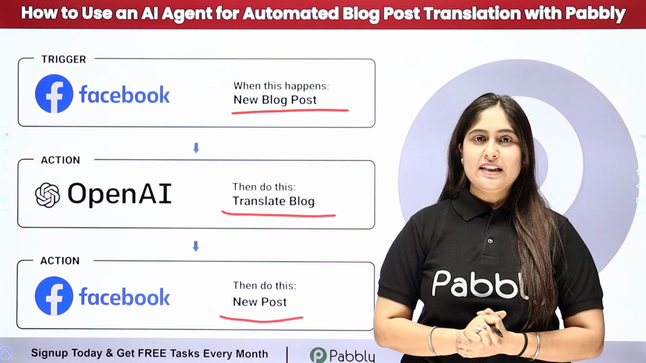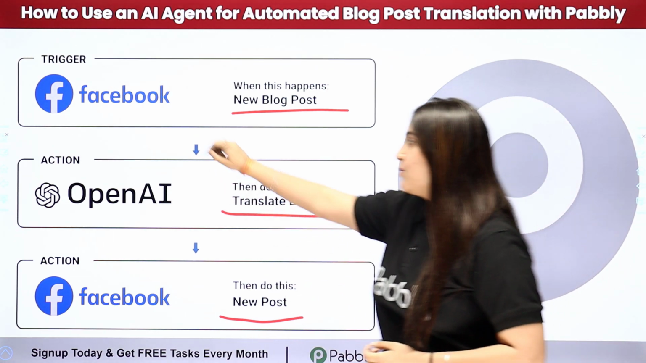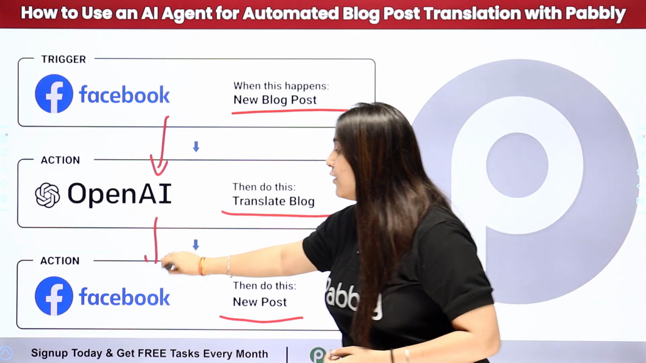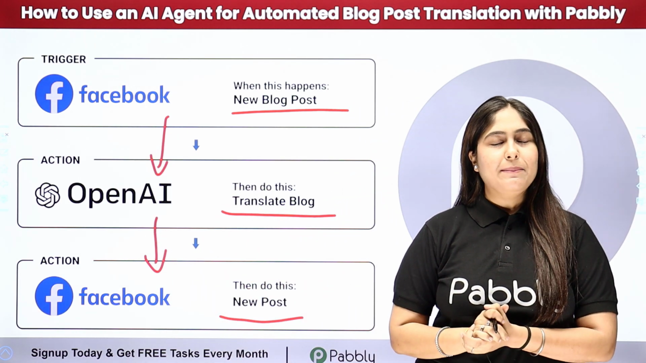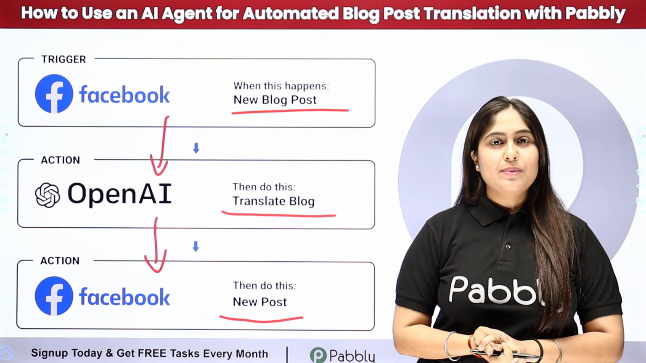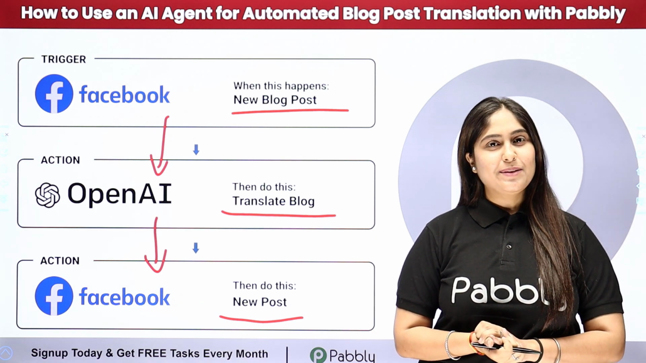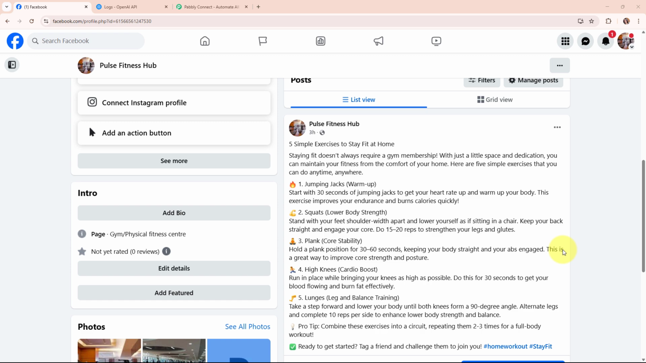So now here to automate the entire process, I need to connect my Facebook with OpenAI and Facebook again using an automation software named as Pabbly Connect. So to see the working of this automation and to learn this process step by step, let me take you to my screen. Welcome to my screen.